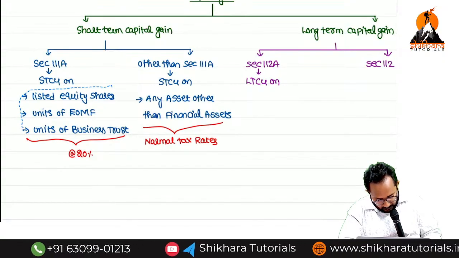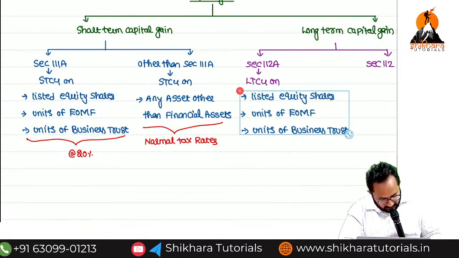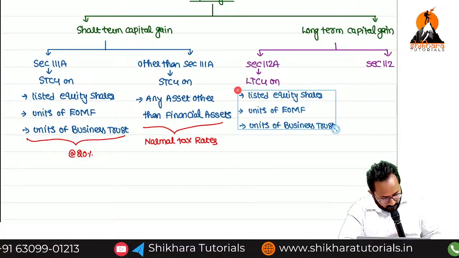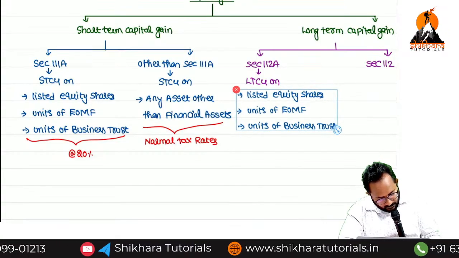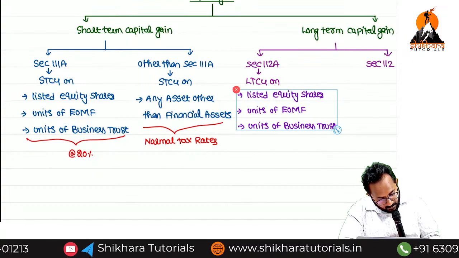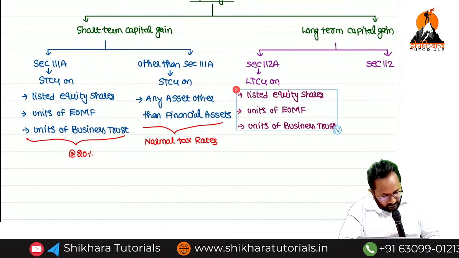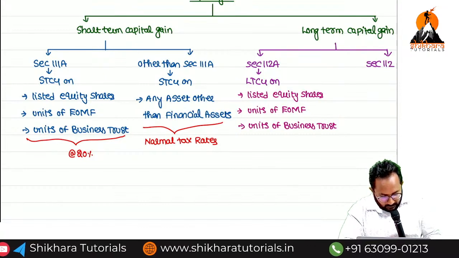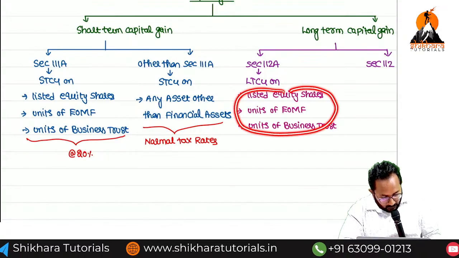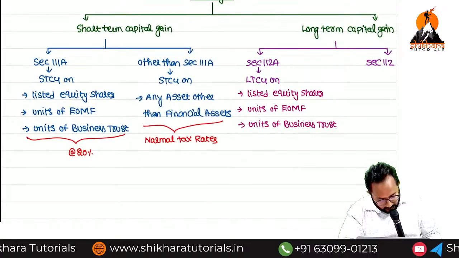Any long-term capital gain on how many assets? These three. Can you tell me what these three are? These three assets are long-term or short-term? Long-term capital asset, these three. And on that, if you got long-term capital gain, now what is the tax rate? Any idea?